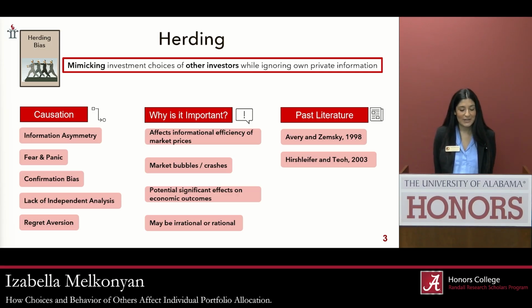So why is herding bias so important? Well, it affects the informational efficiency of market prices. So in other words, the stock price of a certain security might not accurately reflect the true intrinsic value of that company. And eventually, that true intrinsic value will be realized through a market crash following a market bubble. And this can, of course, have potential significant effects on economic outcomes and leads the market not to be efficient.